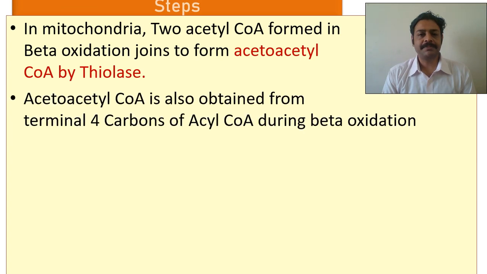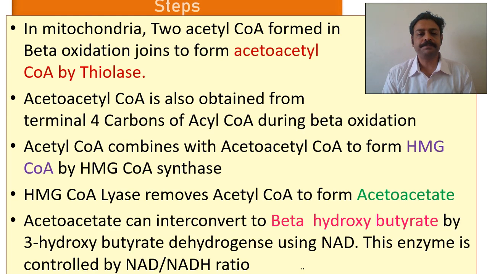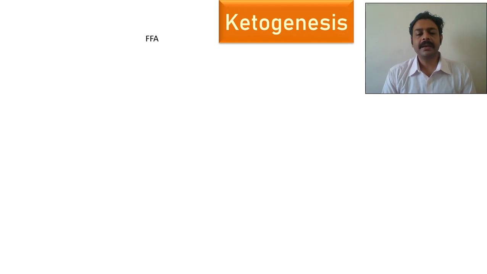So what are the steps? We will see the steps in the diagram. You can see the adipose tissue, where triglycerides are being broken down. Why? Because the insulin level will be less. During fasting, insulin level will be less and glucagon level will be more. When insulin is less, hormone sensitive lipase is de-inhibited. Insulin inhibits that enzyme, so when insulin is not there, this lipase becomes very active, and glucagon will stimulate it, with no inhibition.